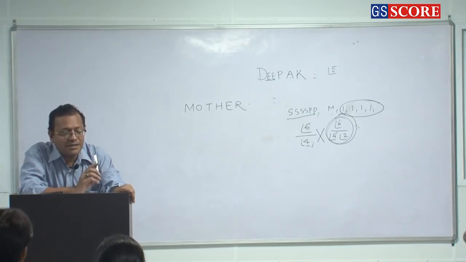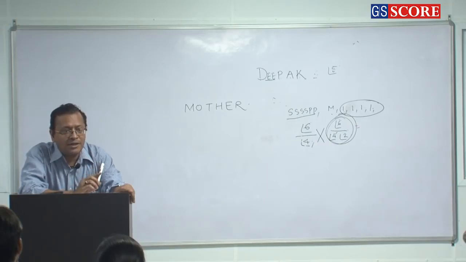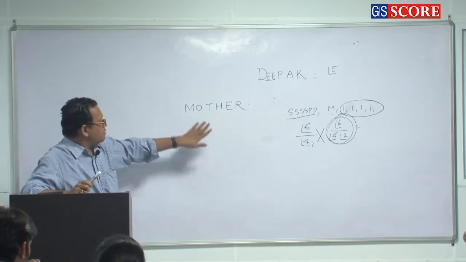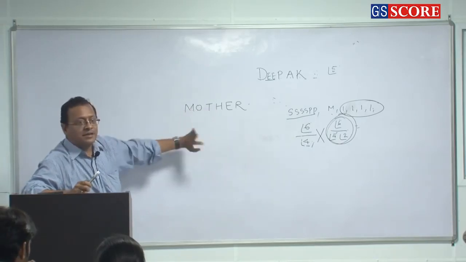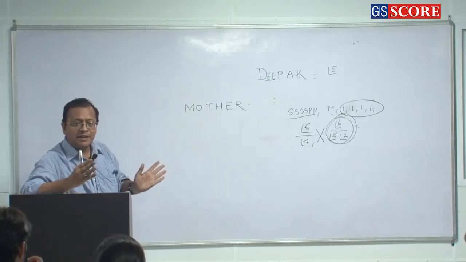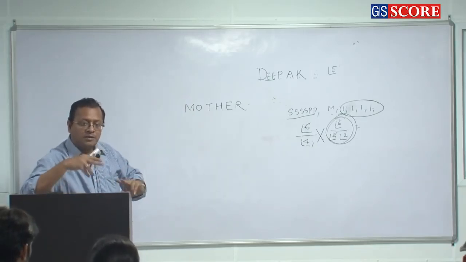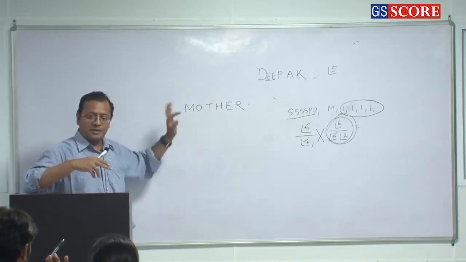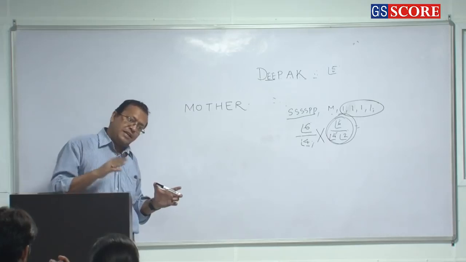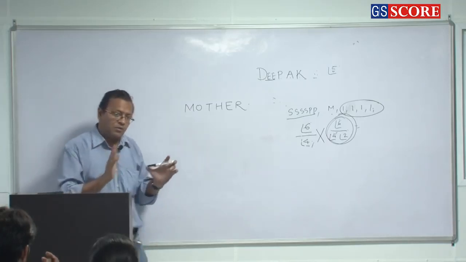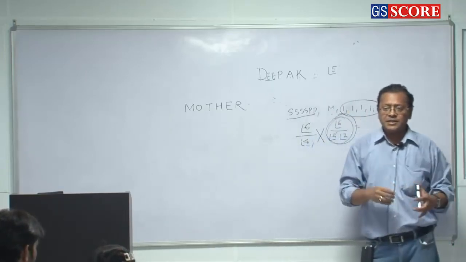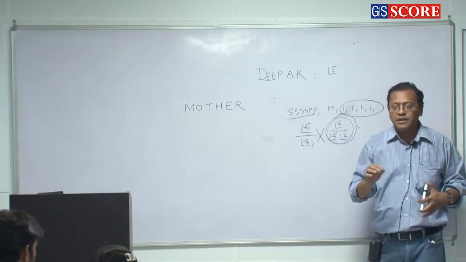Then what is the rank of the word MOTHER in the dictionary? Which means the dictionary is formed of words formed from only these 6 letters among themselves. Whether the words are meaningless or not, I don't care. But all the words formed from the word MOTHER are arranged in a dictionary. What is the rank of the word MOTHER in the dictionary?